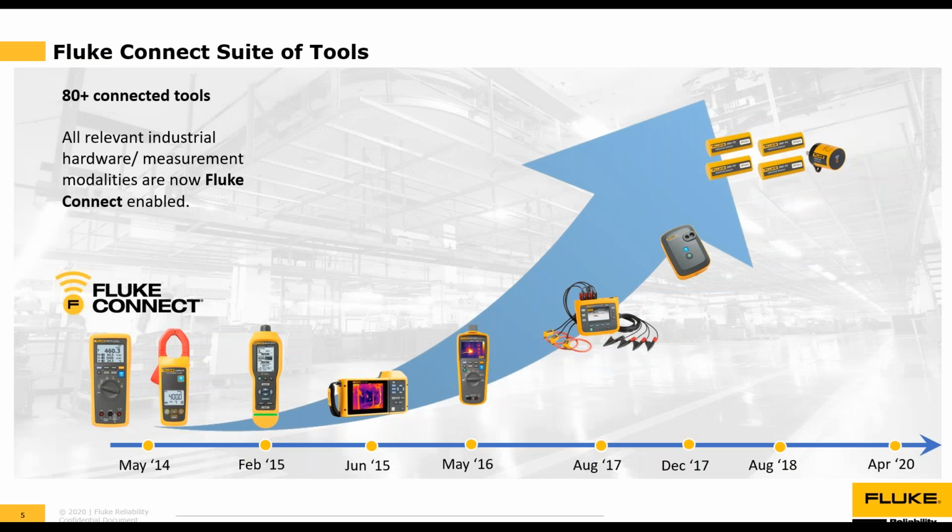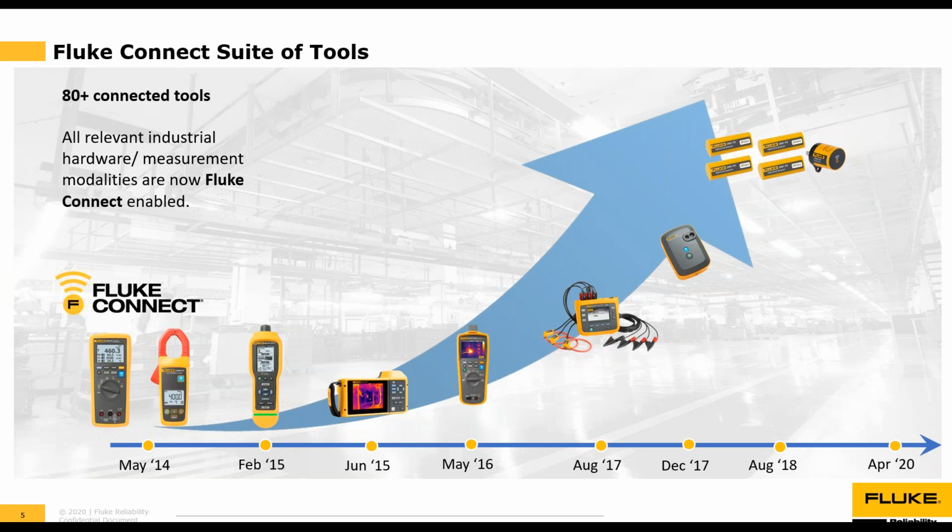Fluke Connect works with over 80 different tools in 11 different categories, including digital multimeters, clamp meters, installation testers, vibration meters, scope meters, process meters, thermometers, insulation testers, infrared cameras, power loggers, and power quality monitors.